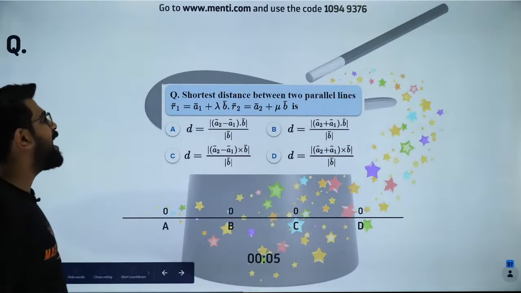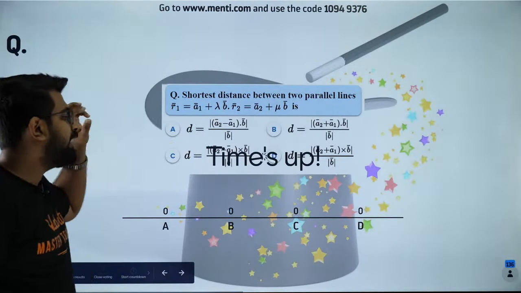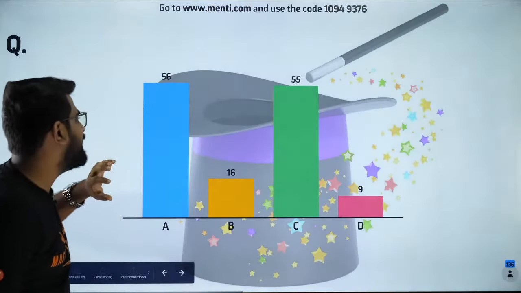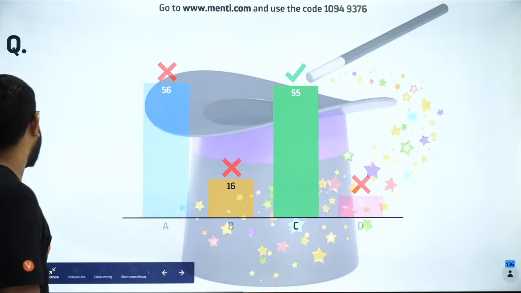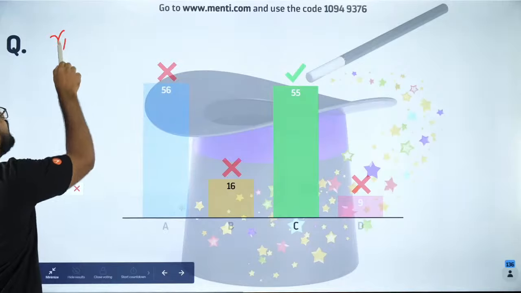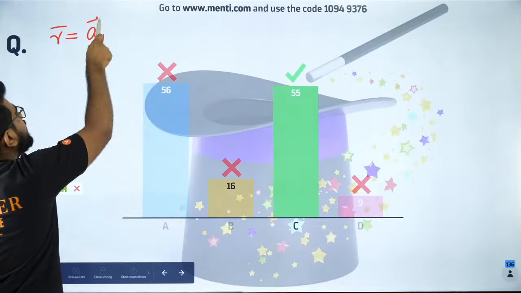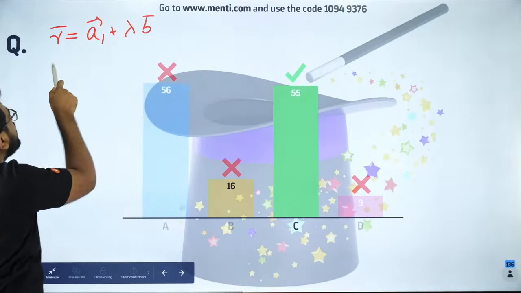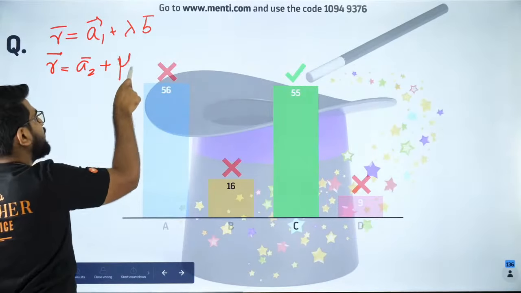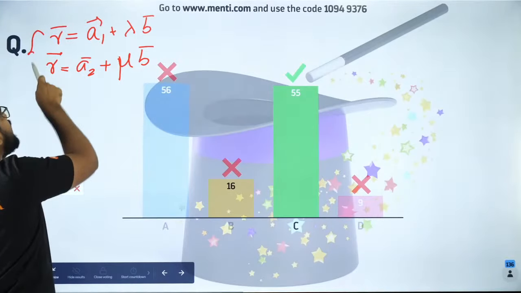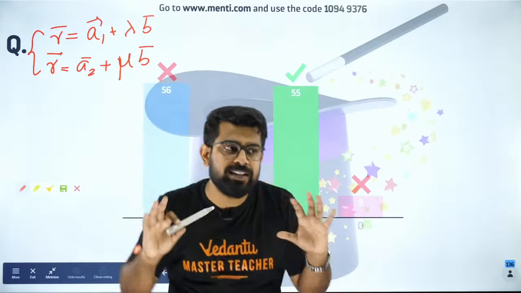So guys, please try to answer this. This is a formula which is very useful in vectors as well as 3D. It is very useful in vectors as well as 3D, but I'm surprised only a few people have got it correct. So what did we have? We had two line equations. R is equal to A1 vector plus lambda B vector, and we have another line, R is equal to A2 vector plus mu B vector. Do you all agree that these two lines are parallel? Everybody cool with it?